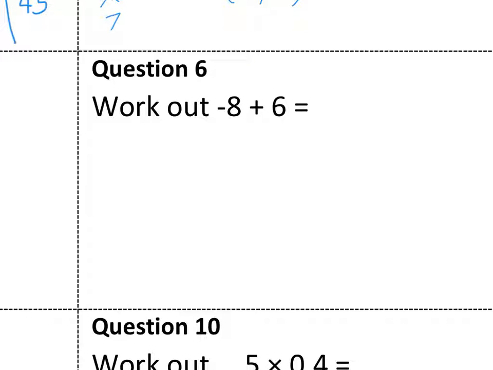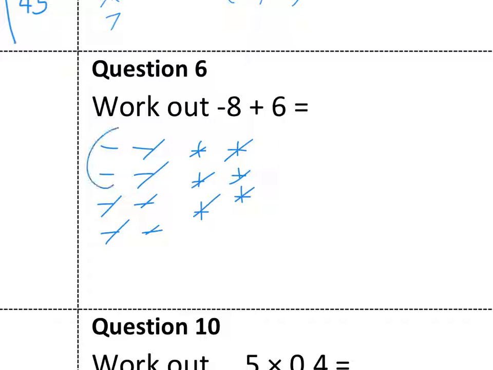Okay, let's have a look at this one. Negative 8: 1, 2, 3, 4, 5, 6, 7, 8, plus 6: 1, 2, 3, 4, 5, 6. Right, so that makes a pair, that makes a pair, that makes a pair, that makes a pair, that makes a pair, and that makes a pair. So I'm left with 2 negatives.